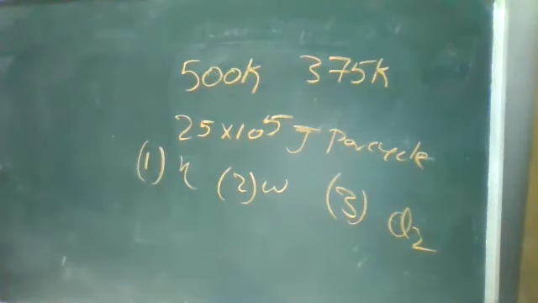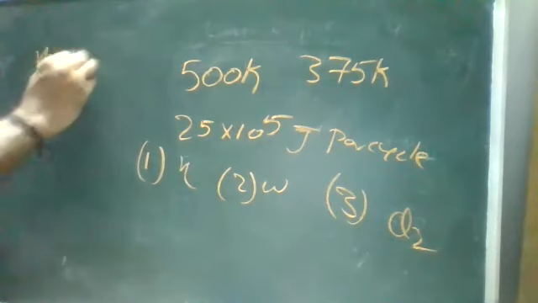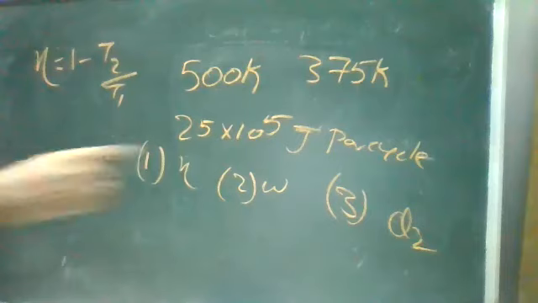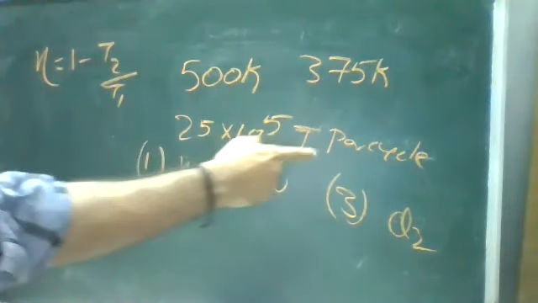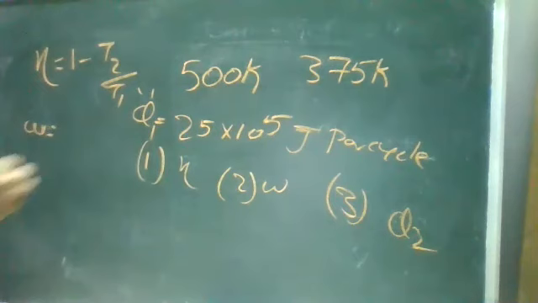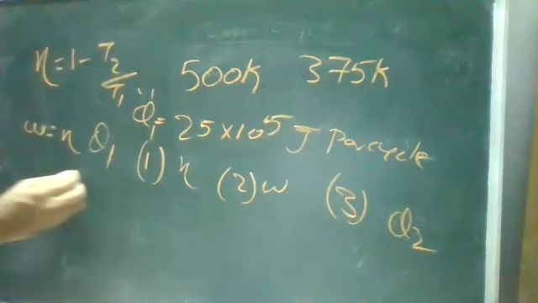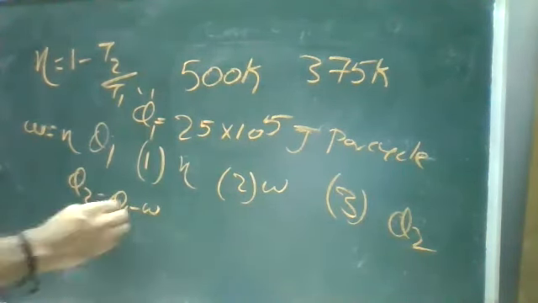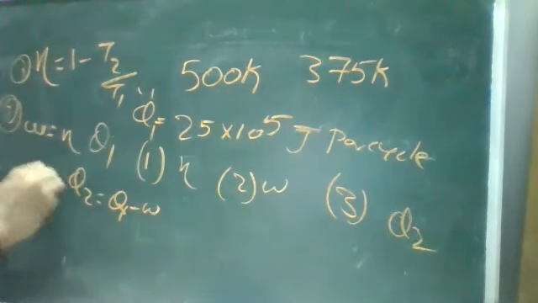I'll give the relations. So eta is equal to 1 minus T2 by T1. First one, you can find the efficiency. Second one, the work function. They have given joules per cycle, it is nothing but your Q1. So work function W is equal to eta Q1. It is the second relation to find the work function. Third one, as you know, Q2 is equal to Q1 minus W. So with these three relations, you need to find the answers.